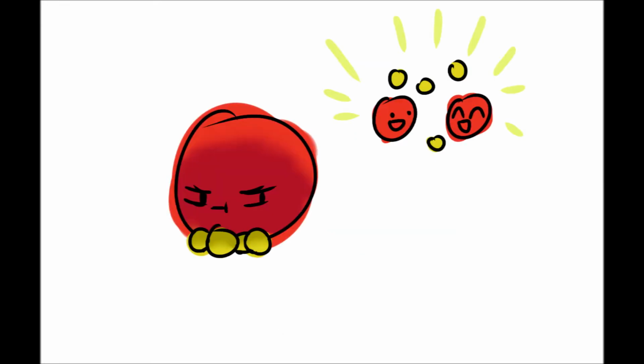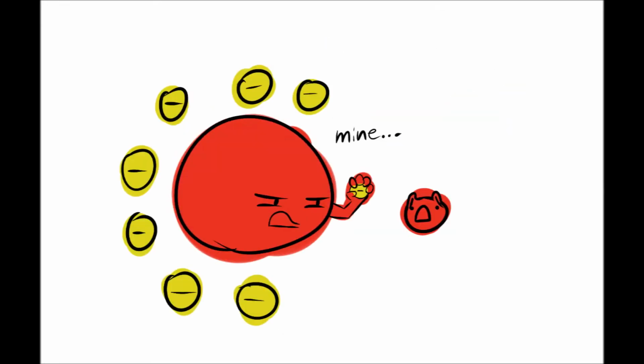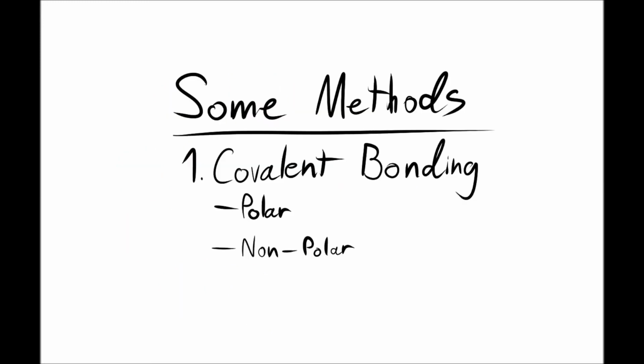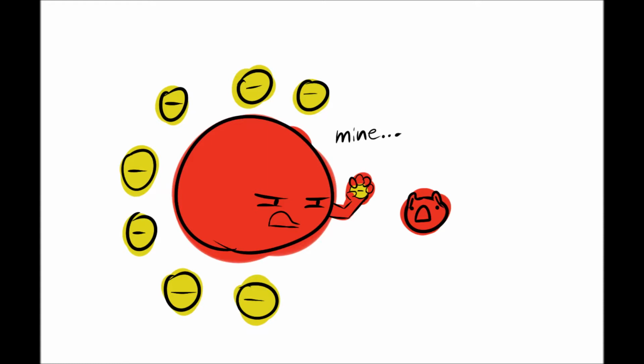However, not all atoms want to share their precious electrons. Some atoms will steal their valence electrons from others instead. This brings us to our second method, ionic bonding. To understand this better, imagine polar bonding, but the charge is so unequal that the atom overpowers the other and steals its valence electrons instead.